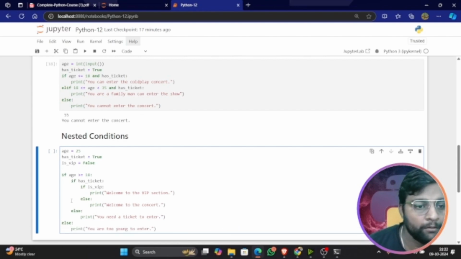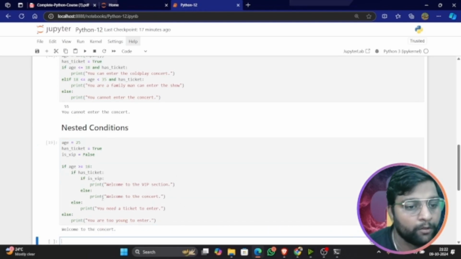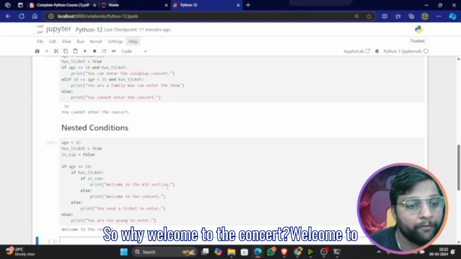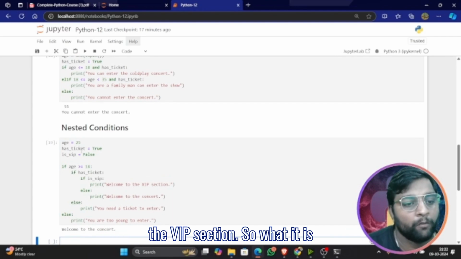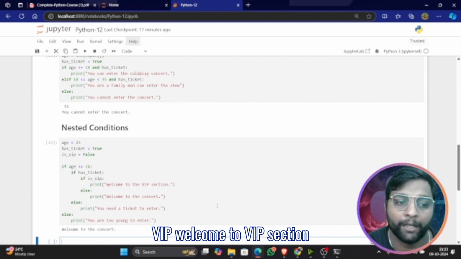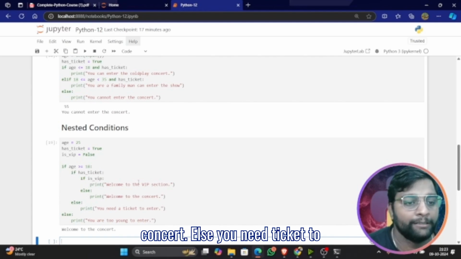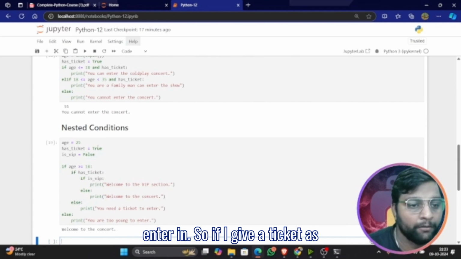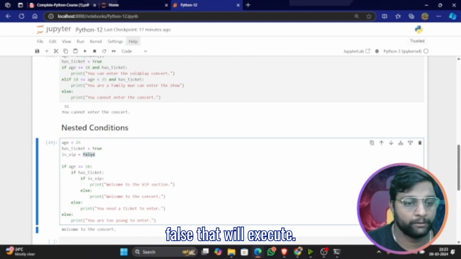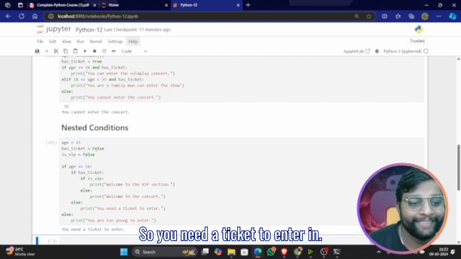Okay, now we can see here. Welcome to the concert. Welcome to the VIP section. So what it is saying, if has ticket and if is VIP, welcome to VIP section. Else print welcome to the concert. Else you need a ticket to enter in. So if I give ticket as false, that will execute. So you need a ticket to enter in.